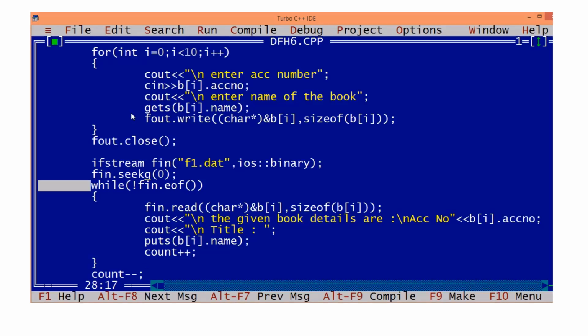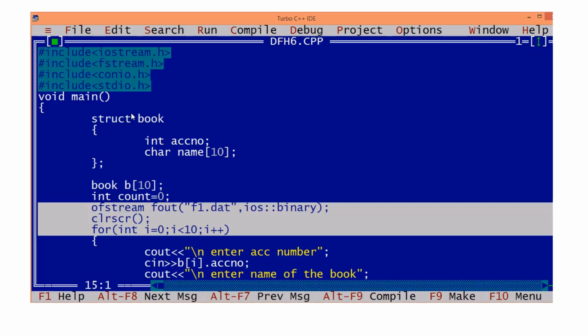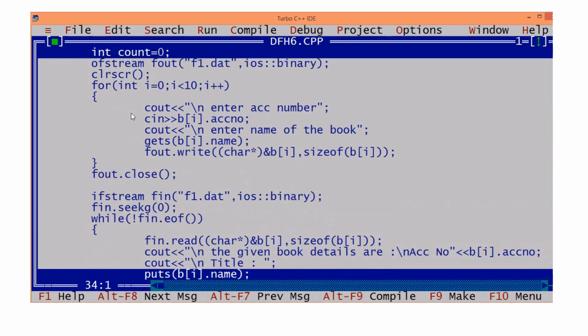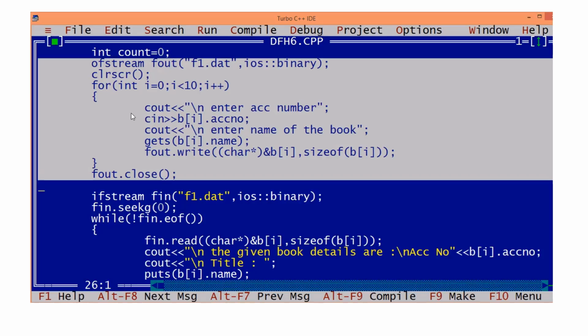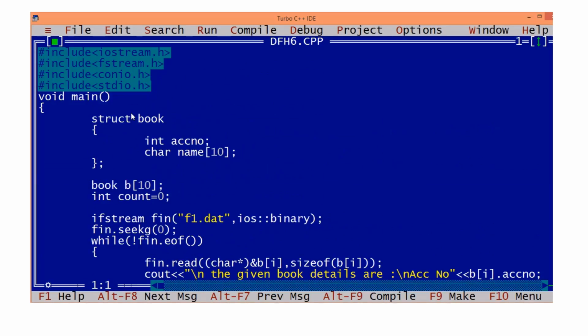Now you see, we don't want to reread. Already we have read, na? Clear? So just from this and all, we don't want to do now. Already we have done it in the previous program. We are not sending output. We are just reading from the existing file, and we are displaying it.